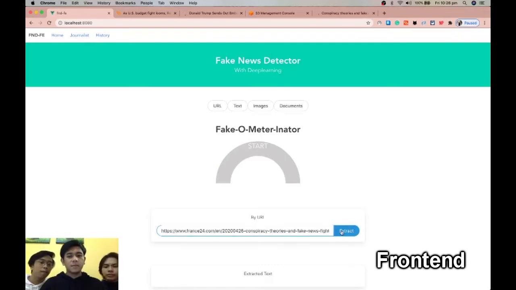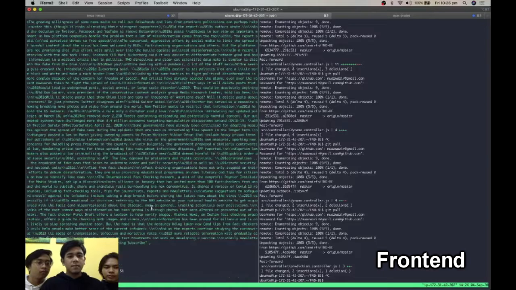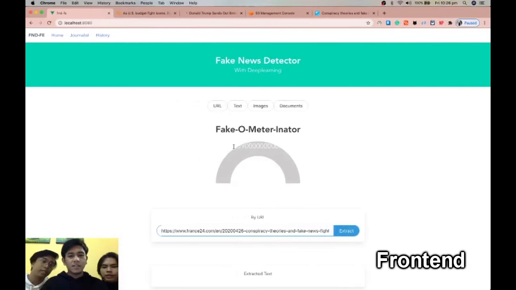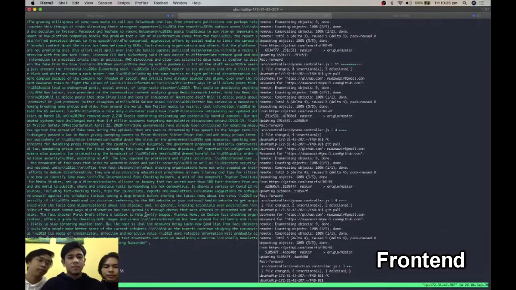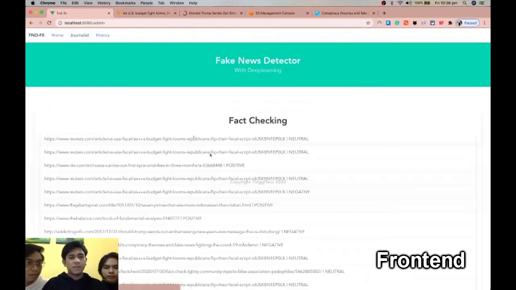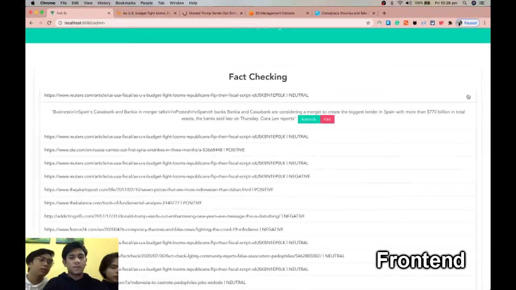Now let's take a look at the back server. So this is the data, and this is the prediction here. As you can see, the prediction is not going up, so the system model says it's fake. If you take a look here, the journalist will also make a fact check, right? So anything it tells, it will make decisions.